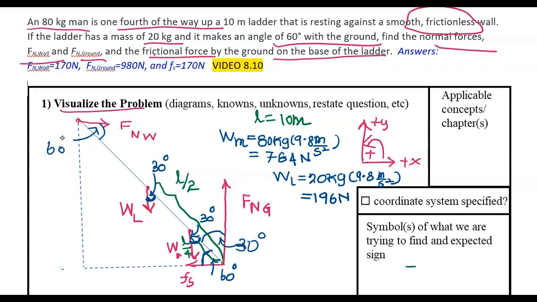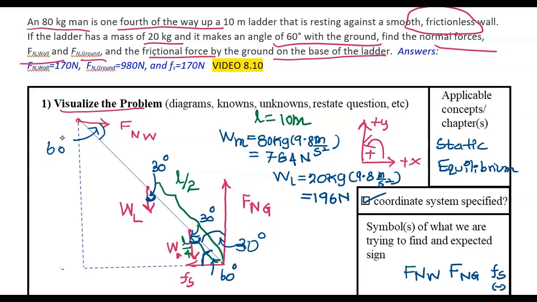Applicable concepts. We know the system is at static equilibrium. Nothing is moving, everything is stationary. So that is the concept we are going to use here. Have we specified the coordinate system? Yes. Now the symbols of what we are trying to find, and the expected sign. We are trying to calculate the normal force from the ground, the normal force from the wall, and the static friction force.